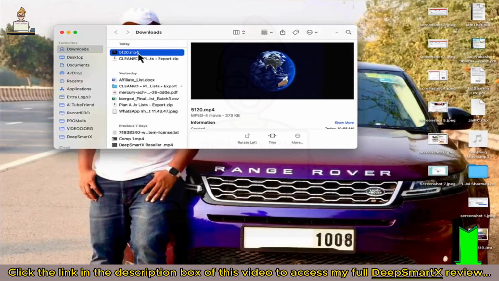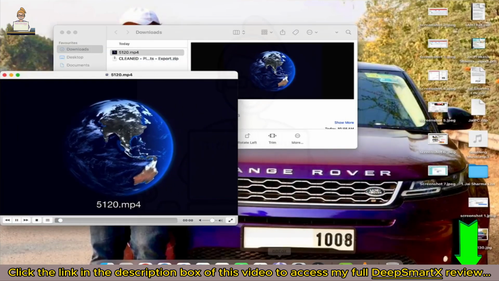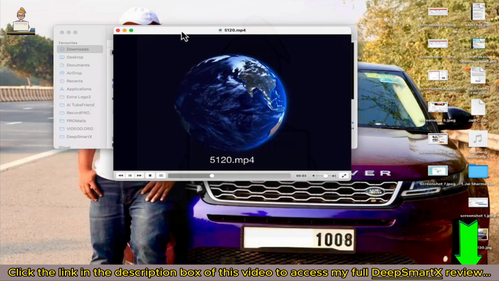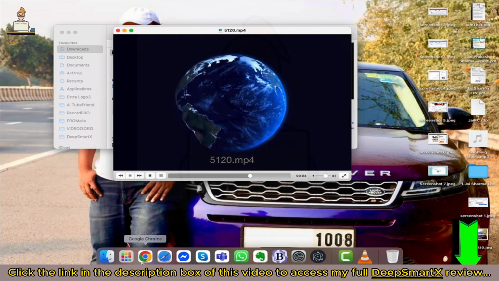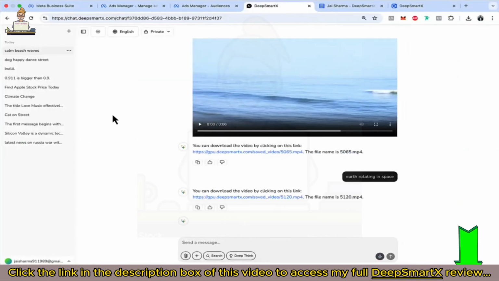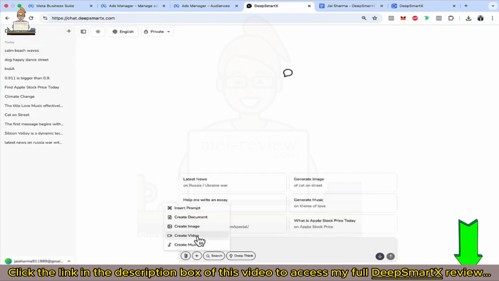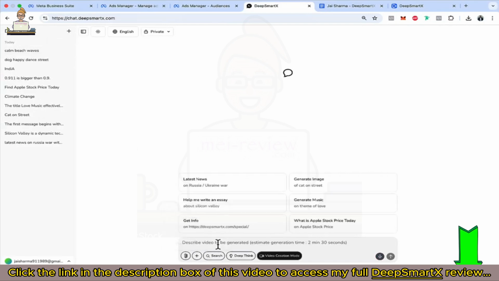If I play it, you see Earth rotating in space. How beautiful that is.